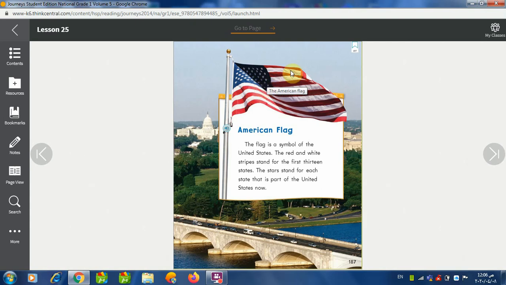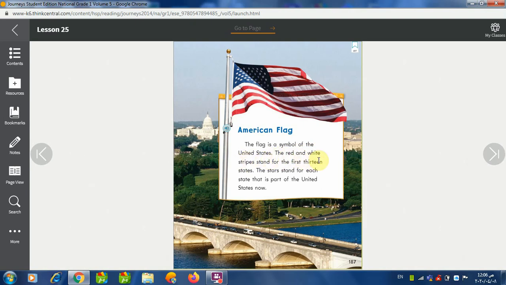Let's learn about these colors. What do they represent? What do they mean? Let's read. American flag. This is the flag. The flag is a symbol of the United States.